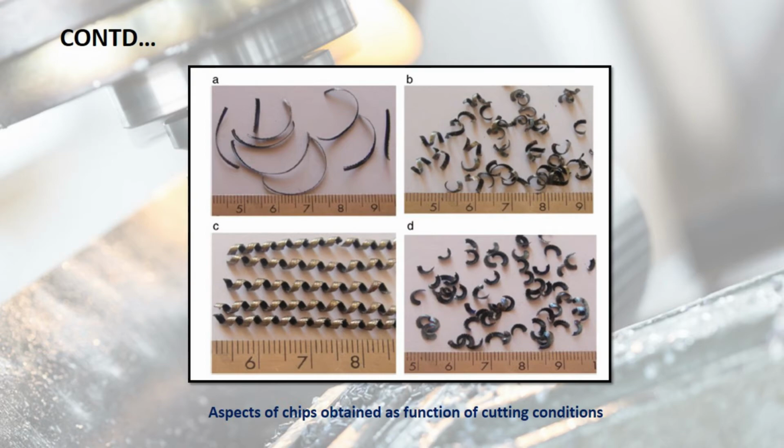Fourth one, we saw saw-toothed loose thick chips. It is formed at higher speed with higher depth of cut. Generally the chip breaking occurs at high speed.